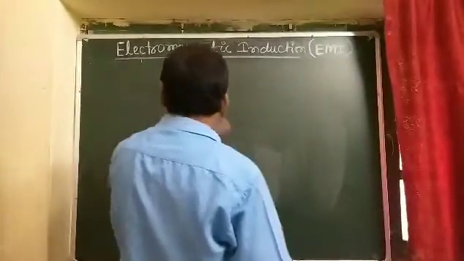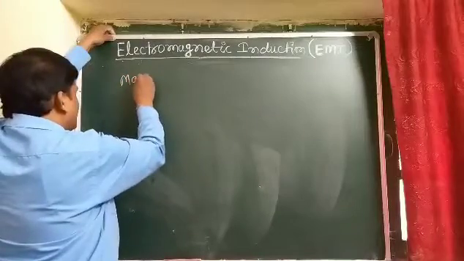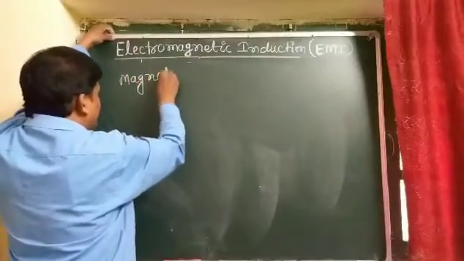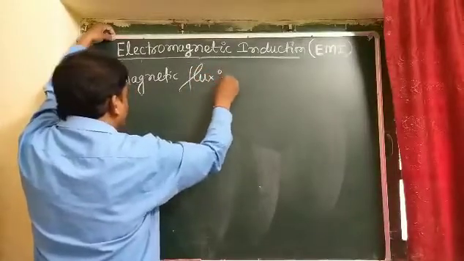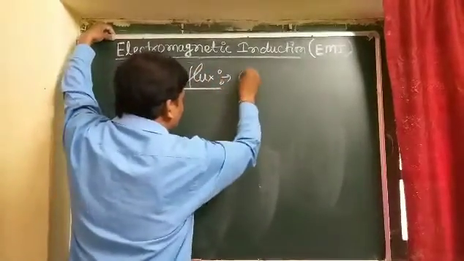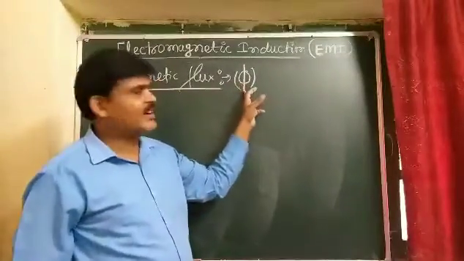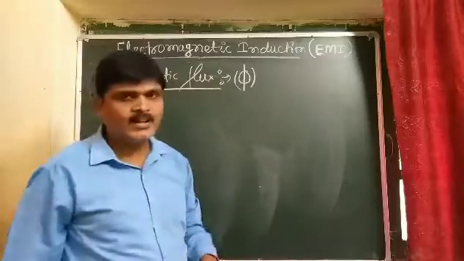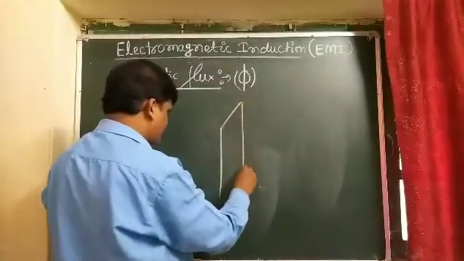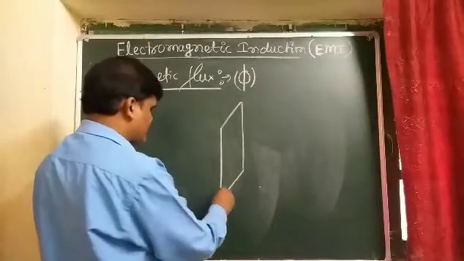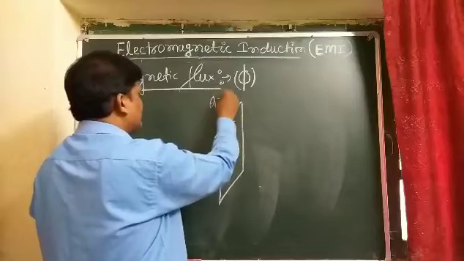What? Magnetic flux. So first of all, magnetic flux. What is magnetic flux? Denoted by the letter phi. So student, this is the surface, and suppose that this area is A. This is the area.